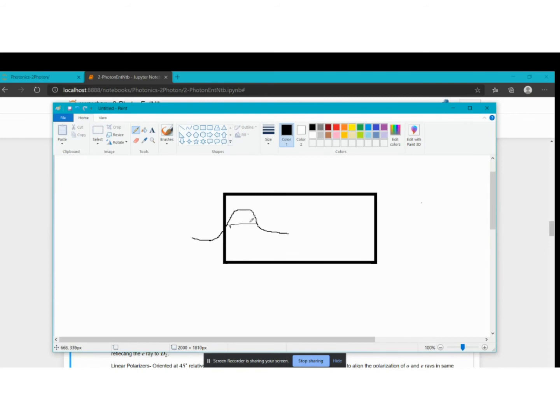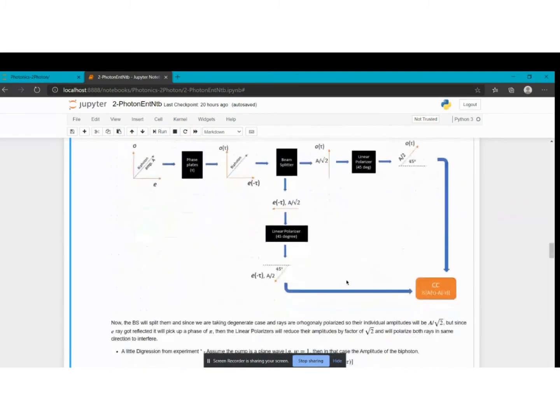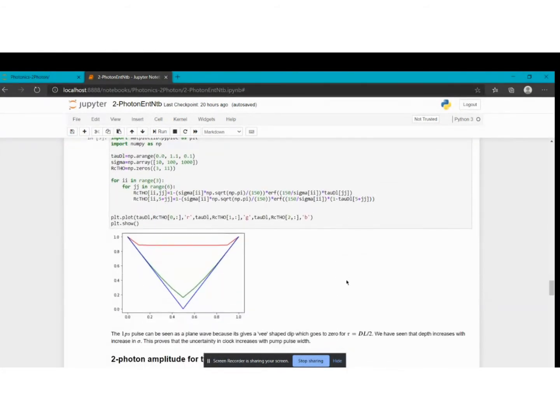So that reaching early and reaching late to the detector is the uncertainty in the clock, the clock which will detect the photon and tick, right? So that's what our graph RC versus tau by DL tells us: that the more the depth, the more will be the uncertainty. So we have seen that if the sigma is less, then the uncertainty in the clock is less.